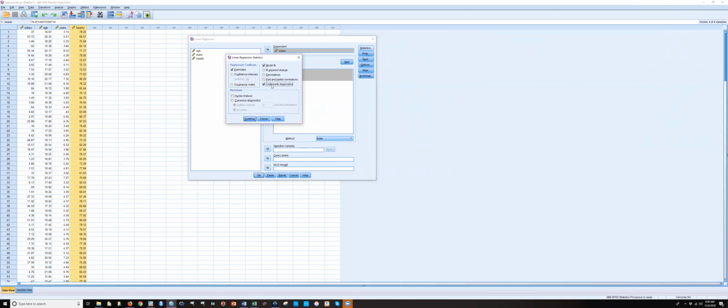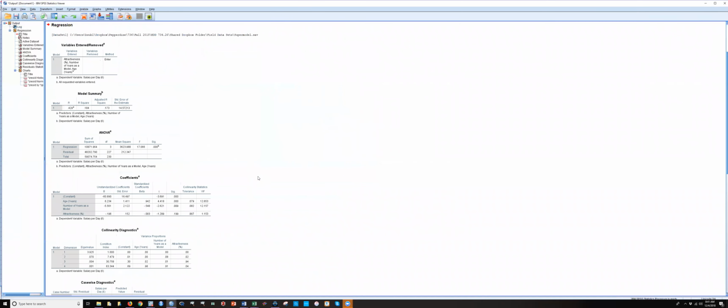Continue. And your textbook might, I think I've told you about some other tools you could use to test for homoscedasticity and heteroscedasticity. And you can check those with a residual plot. So you could put the predicted values on the X and the observed residuals on the Y. You could even have a histogram with a normal probability plot if you want. Okay, so we'll just hit OK, and let's see what we get.